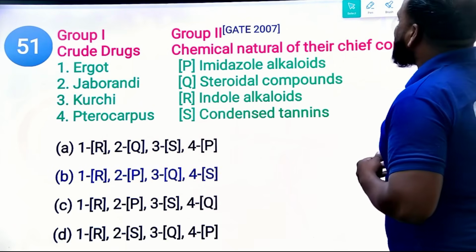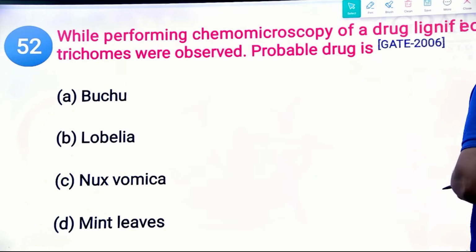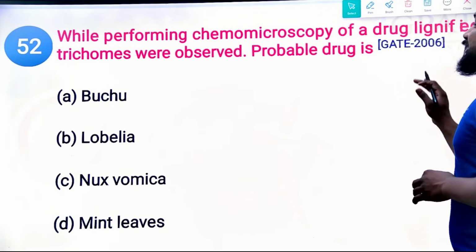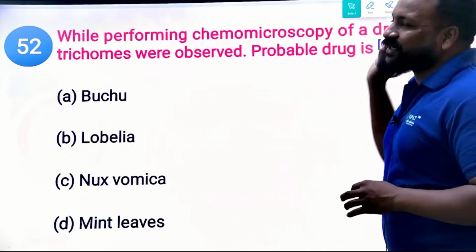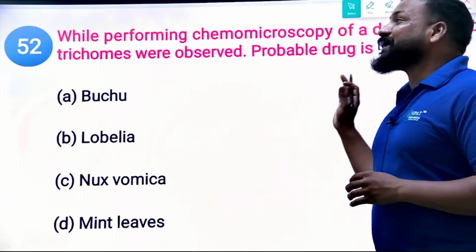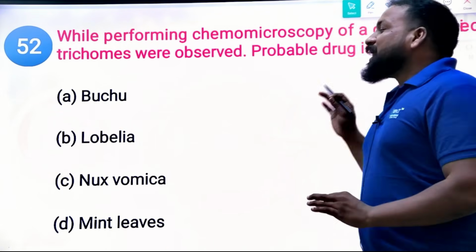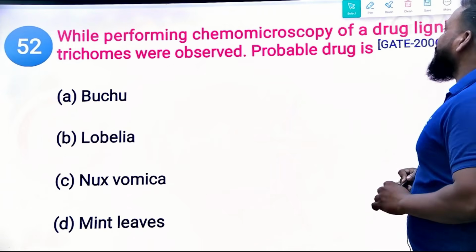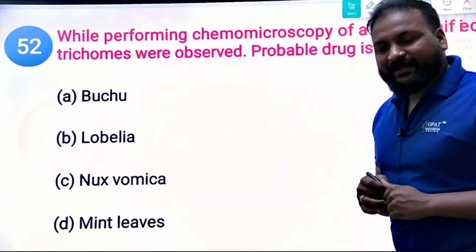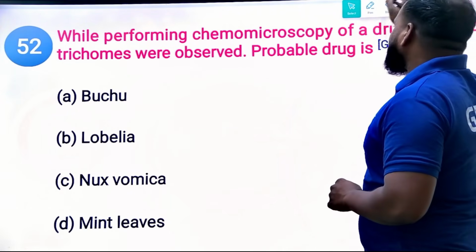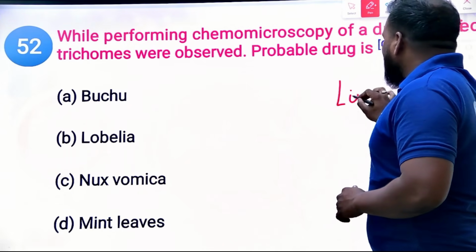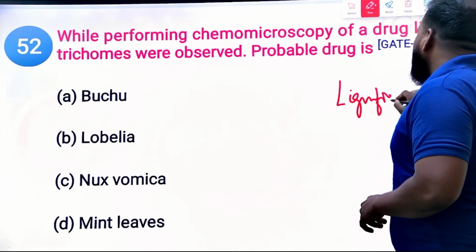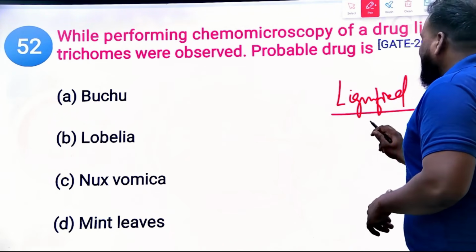Next question. While performing the chemo microscopy of a drug, lignified trichomes are observed. Probably the drug is... If you see lignified trichomes, you can directly and blindly go for it.